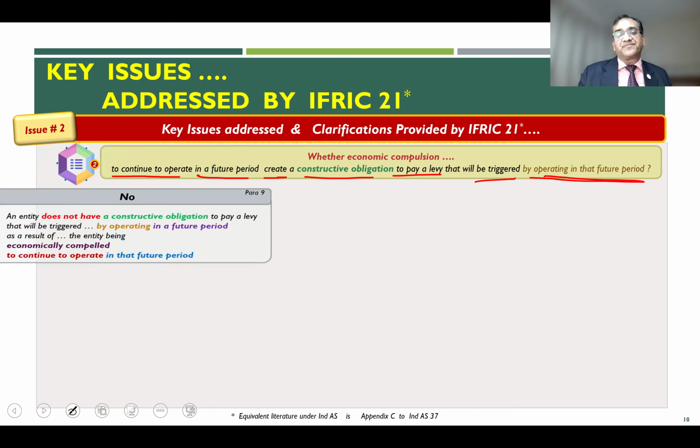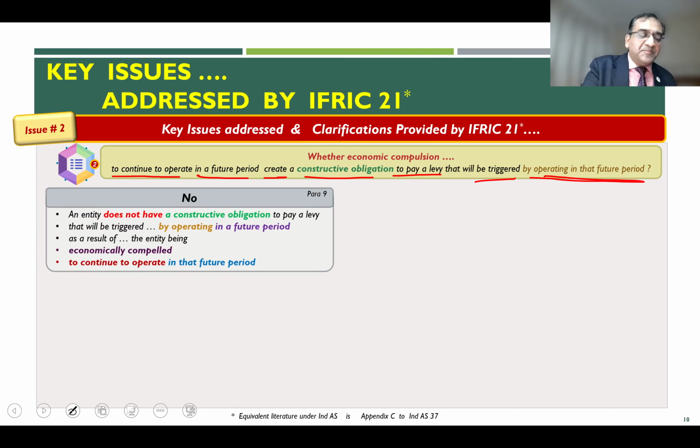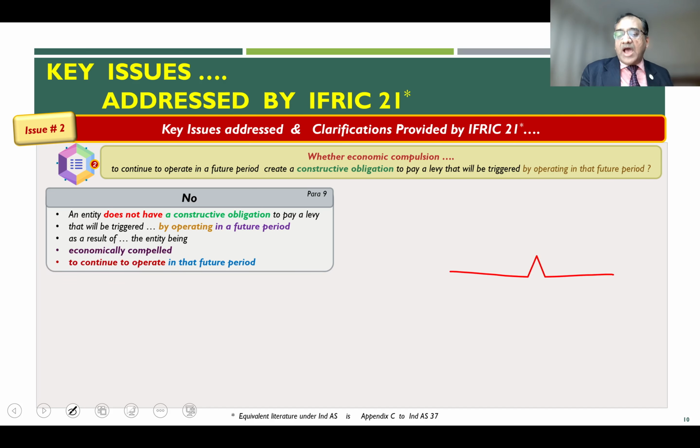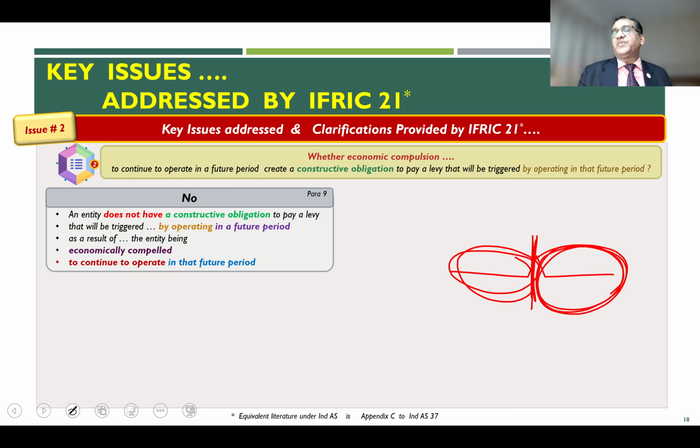What does it mean? Simply stated, let's say you have operations in this period, but the levy is triggered because of your future period operations, even if you have an economic compulsion. Let's read what paragraph 9 says.